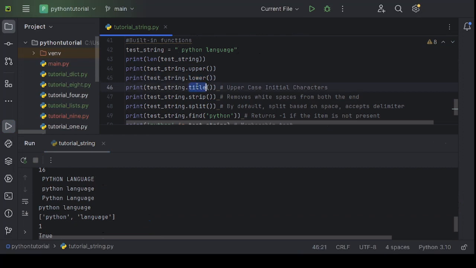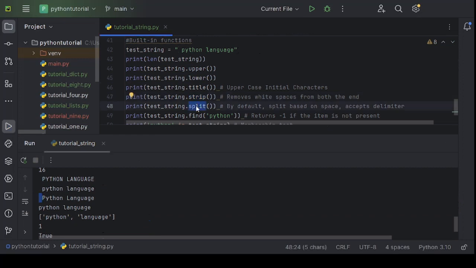We have used title here to make the initial character of each word uppercase. Strip is used to remove the white spaces. That's the reason, if you see all these cases, there is a white space here. However, here there is no white space. Using strip, we have removed those leading white spaces.